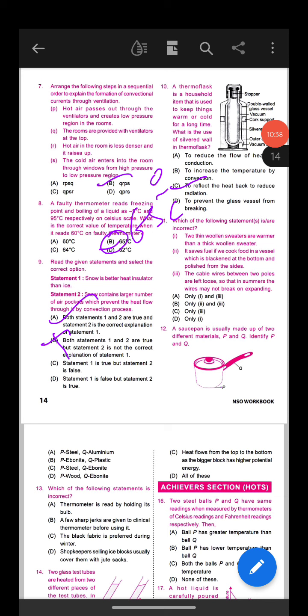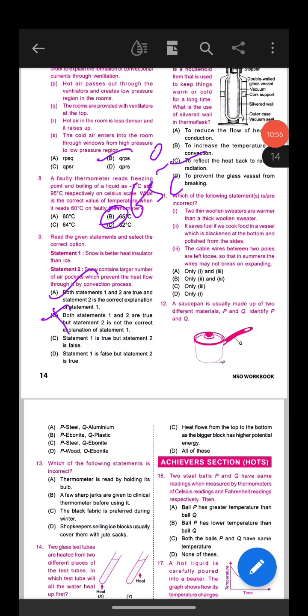Next, question number 11, which of the following statements are correct? The first is the two thin woolen sweaters are warmer than a thick woolen sweater. Second, it saves fuel if we cook food in a vessel which is blackened at the bottom and polished from the sides.